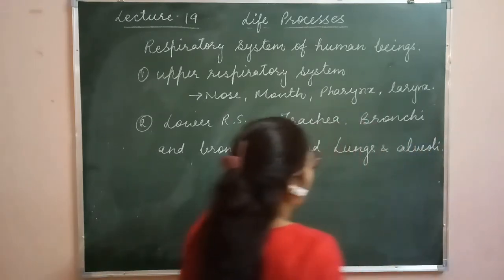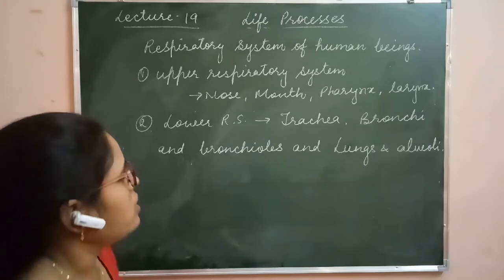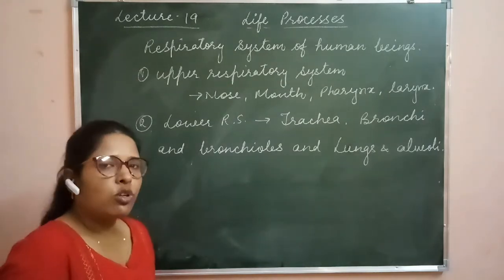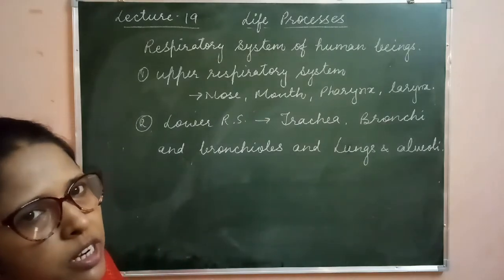So these are the parts of the lower respiratory system. First of all, we have to study the different parts of the upper respiratory system.